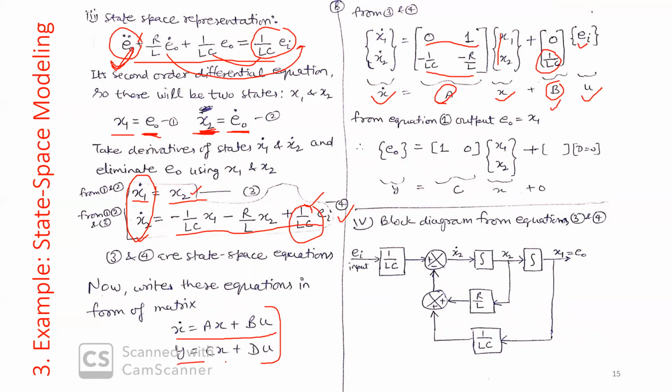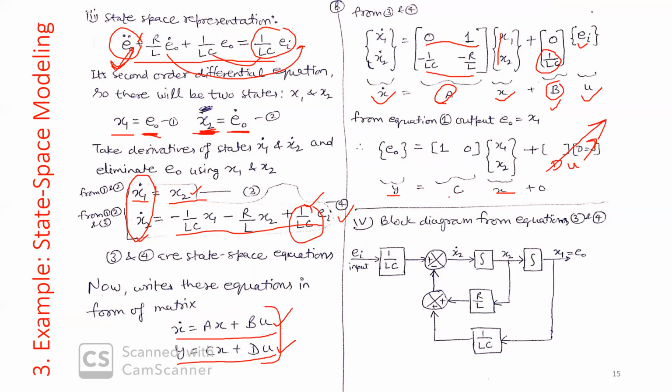So simply you can find the A and B matrix. The state equation we have calculated. Now the output equation: y is equal to Cx plus Du. Y is whatever you want to observe. We want to observe output EO. Y we know, x we know, x1, x2, and D matrix multiplied by u. Since D is 0, this term will vanish.